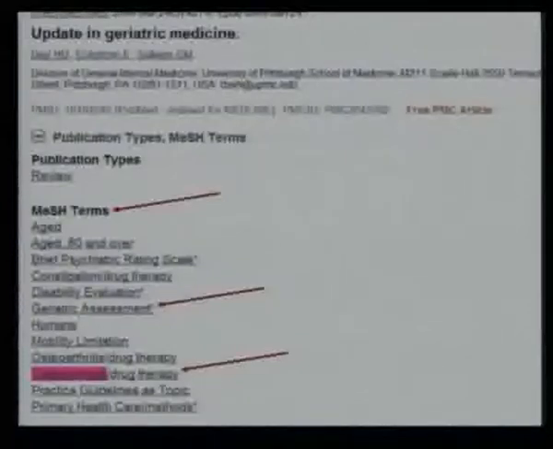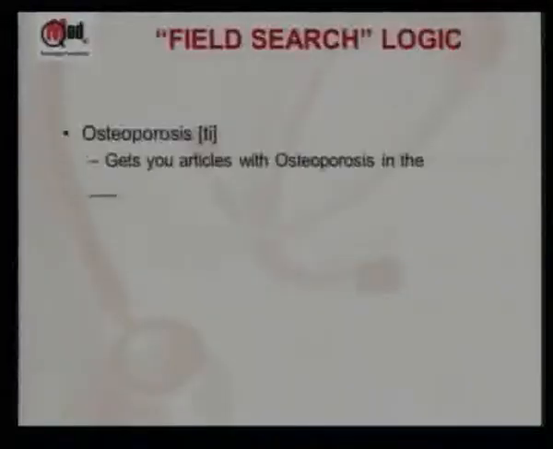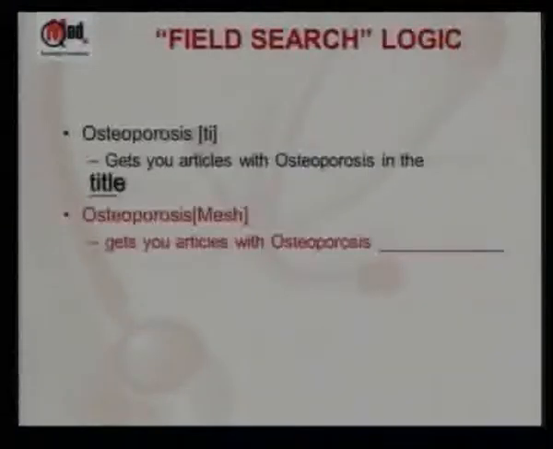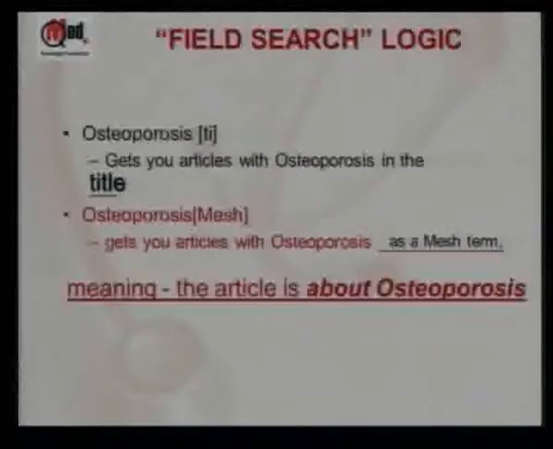So what is the corollary? If you do osteoporosis TI, you get osteoporosis in the title. Same way, if you do osteoporosis MeSH, and MeSH stands for Medical Subject Headings, which actually means descriptive keywords about the article, the articles that you get are about osteoporosis, just like the one we saw, Update in Geriatric Medicine, though the word is not there in the title.